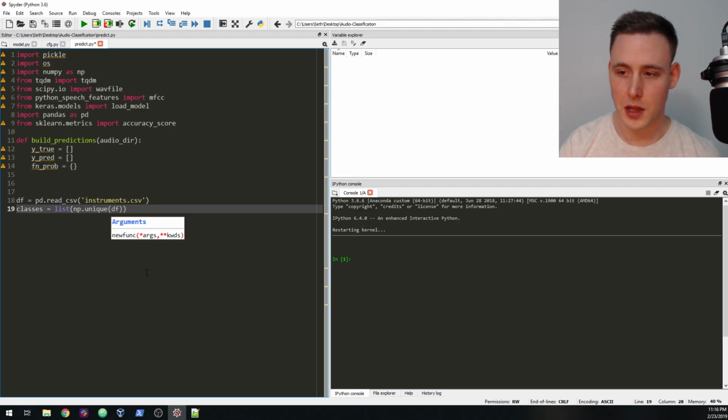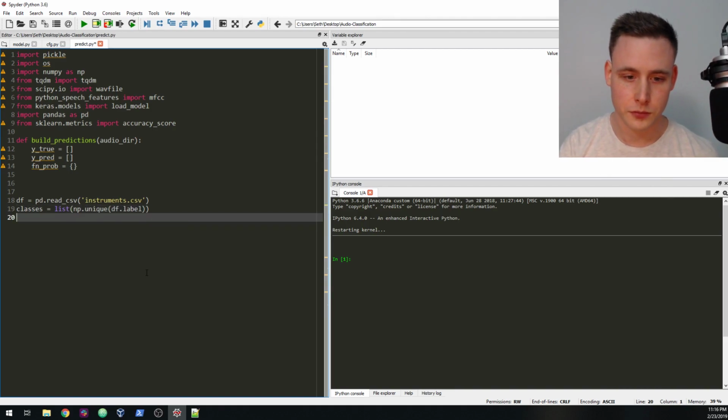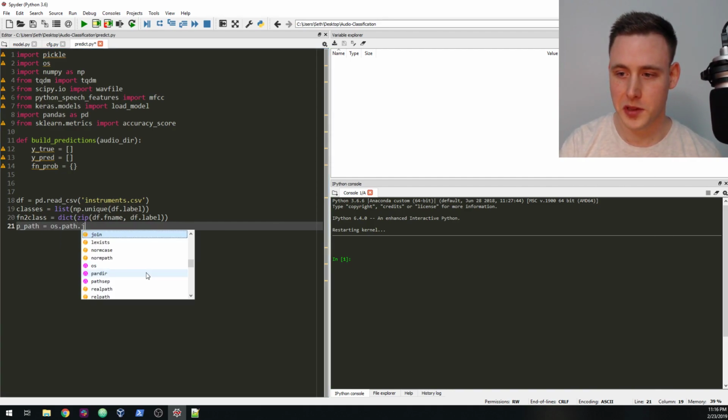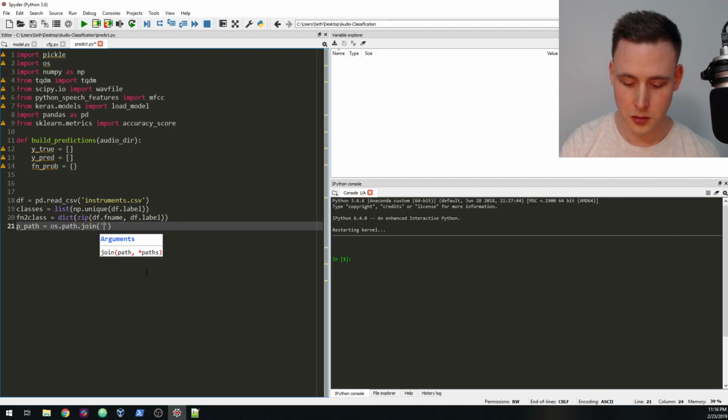So now we're going to create classes, which is going to be equal to numpy unique of dataframe.label. And then I'm going to create a dictionary called file name to class. That will equal the dict of the zip of dataframe.fname and dataframe.label. So for every file name, I can immediately get its true class, its label. And at this point, we can create the pickle path. So we're going to do os.path.join of pickles, and we're going to join.